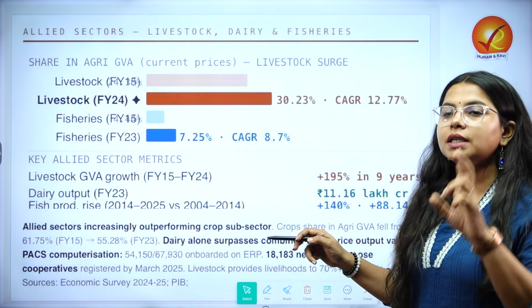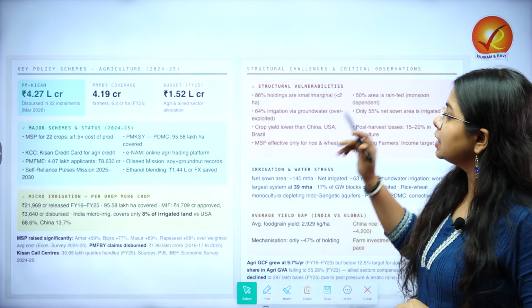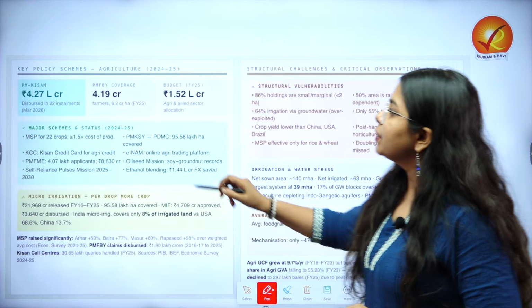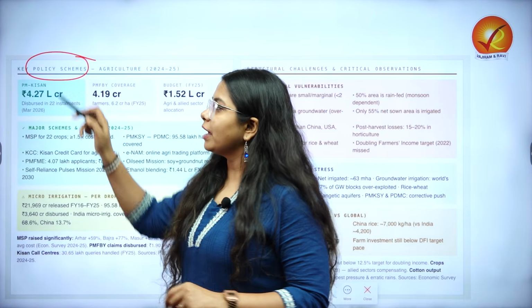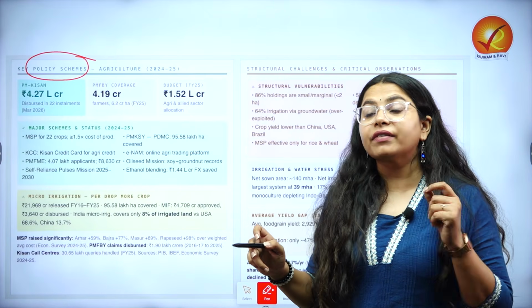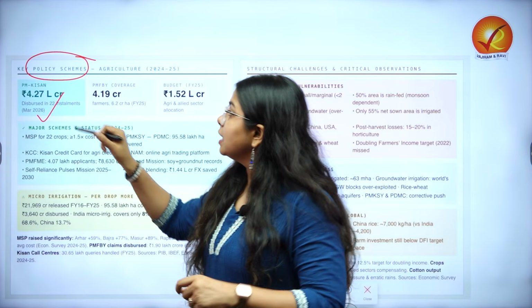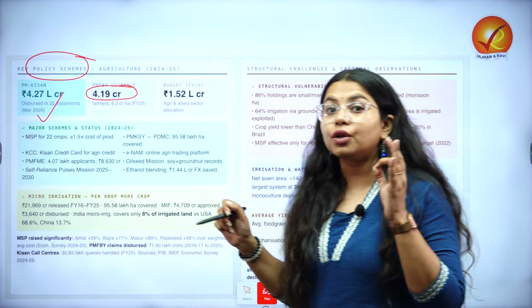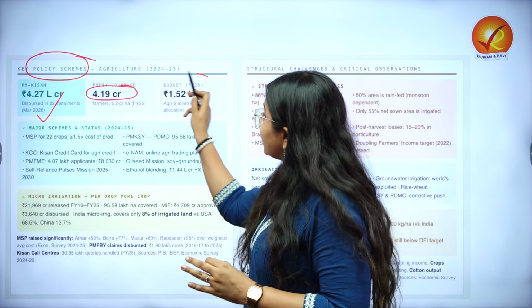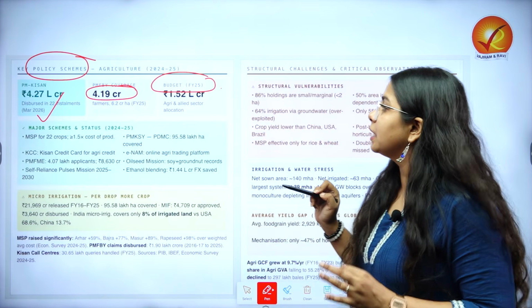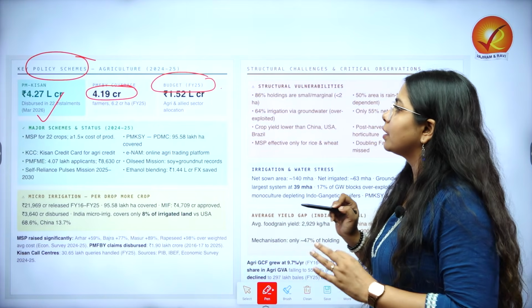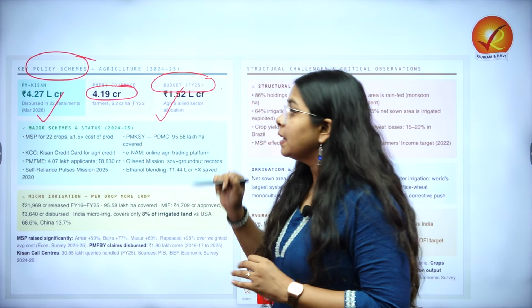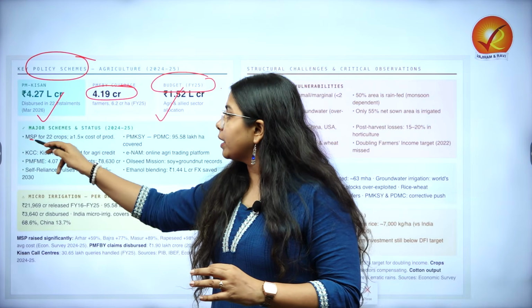Now moving towards the policies and the challenges with numbers. If you look at the key policy schemes, we have PM-KISAN, as of now 4.27 lakh crore has been disbursed. PMFBY coverage has increased, as of now 4.19 crore farmers are being covered. And if we are looking at the budget that has been given, it has been 1.52 lakh crore for agriculture and allied sector. Major scheme, MSP for 22 crops.